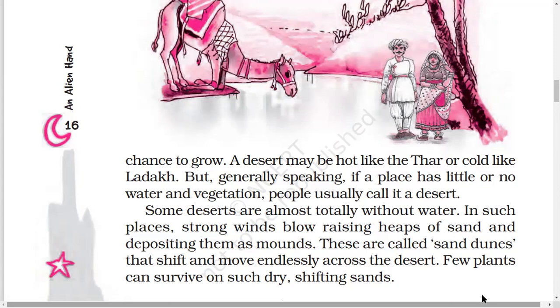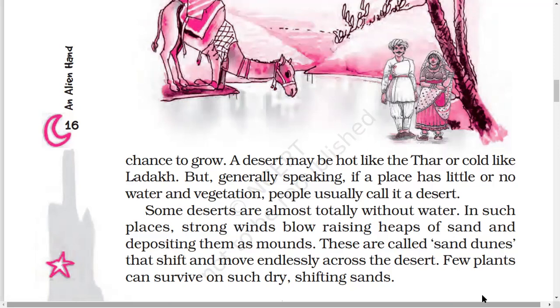So the sand dunes keep on shifting places because of the strong winds that are blowing. These are actually known as sand dunes. That means small hills of sand that shift and move endlessly across the desert. So, sand dunes always change their position because of the strong winds blowing, and they are endlessly moving.